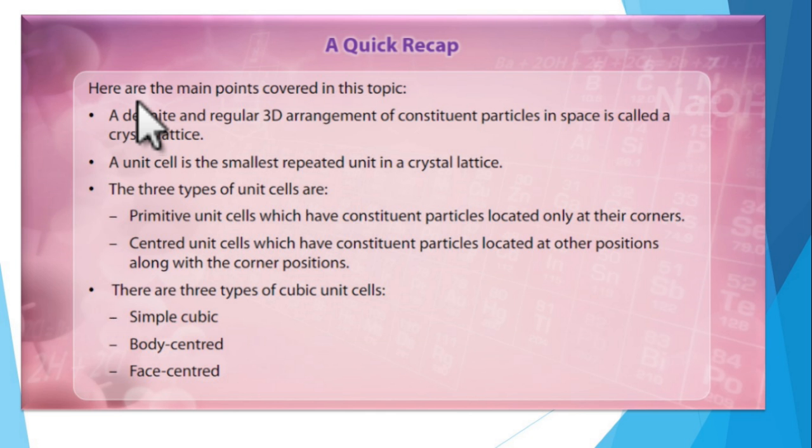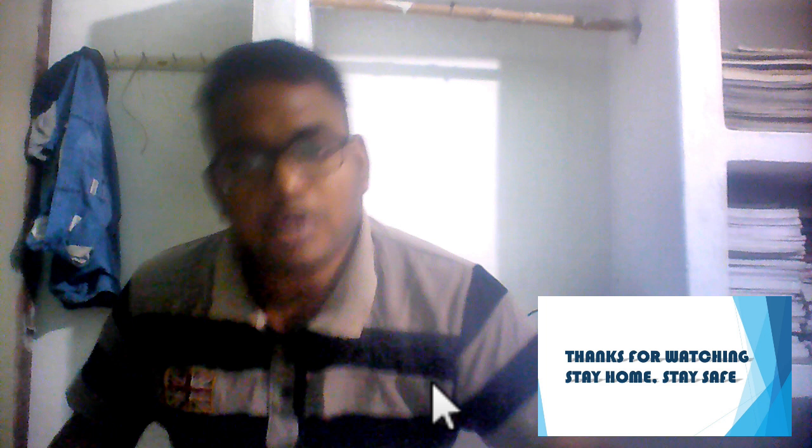Types of unit cell. Unit cells are mainly of two types, primitive and centered. Centered cells are further divided into three types: end-centered, body-centered, and face-centered. Clear? Primitive unit cells are also called simple unit cells. The constituent particles in primitive cells are present only at the corners.